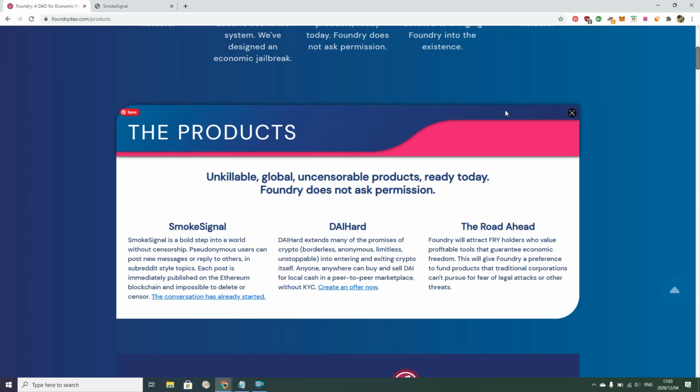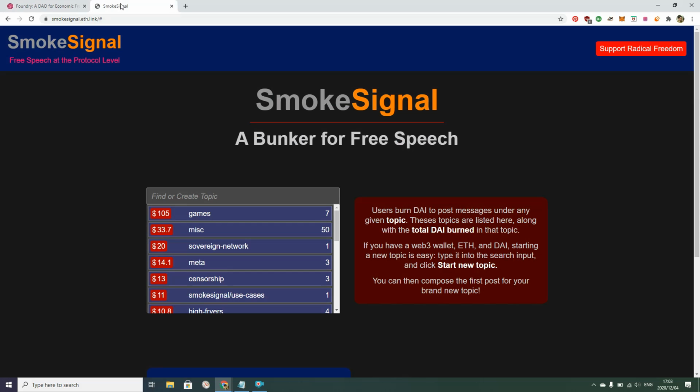You can see and read all existing posts when opening smokesignal.eth.link. But to post to SmokeSignal, you need a Web3 browser extension like MetaMask or a Web3 browser like Trust Wallet, some Ether for transaction fees, and some DAI. Users burn DAI to post messages under any given topic. These topics are listed here, along with the total DAI burned in that topic. Users can also tip posts.